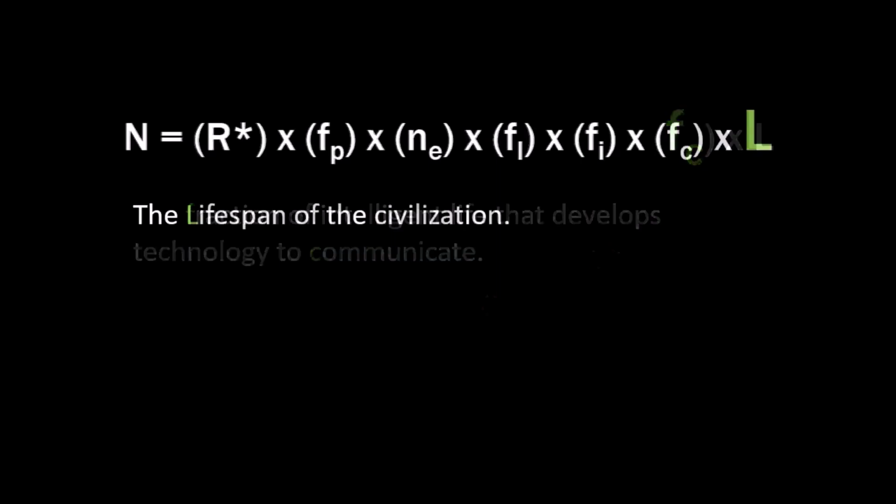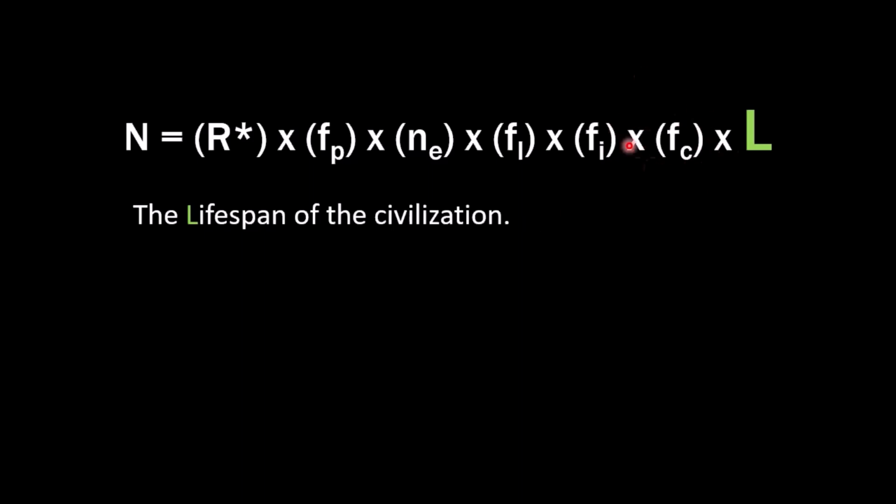Last but not least, we do have to take into consideration the lifespan of the civilization. Now, do not think of this as the lifespan of a single human, for example. This is not 80 years for us. This is the lifespan of the civilization. So let's just use humankind as an example. Okay, humankind has been around several thousand years. Now, we've only been communicating for 80 years. All right, so far our L is 80. But how far will that go? How long will we continue to talk and send radio waves and be able to receive radio waves?